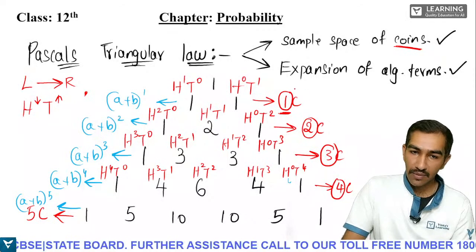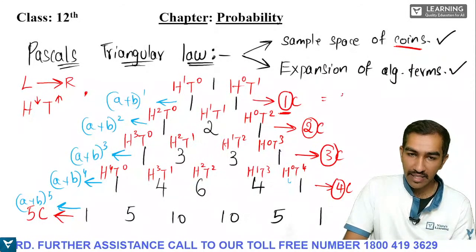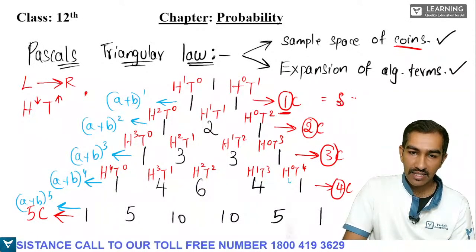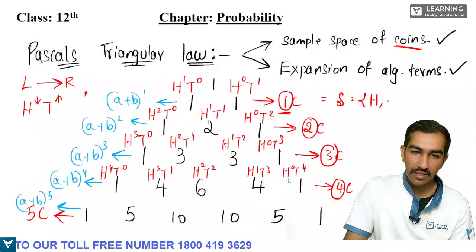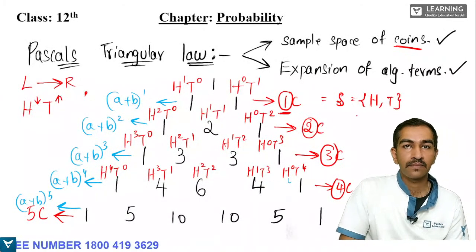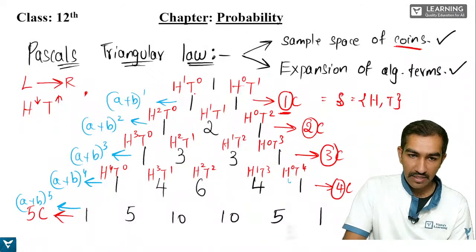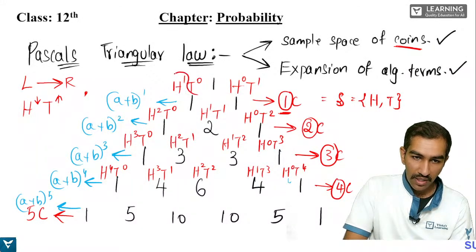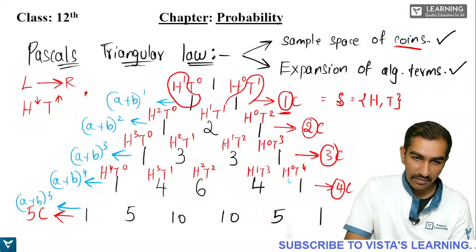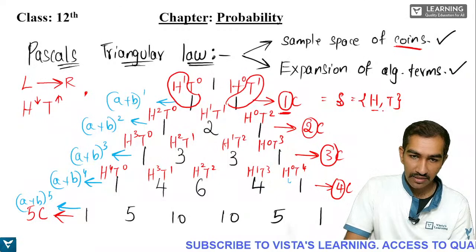Okay. Now see, what is the sample space of 1 coin? We have already done that experiment, right? So S is equal to {H, T}. Sample space of 1 coin. Now you see the sample space of 1 coin in Pascal's triangle law. 1 head, 1 tail. That is what is written here.